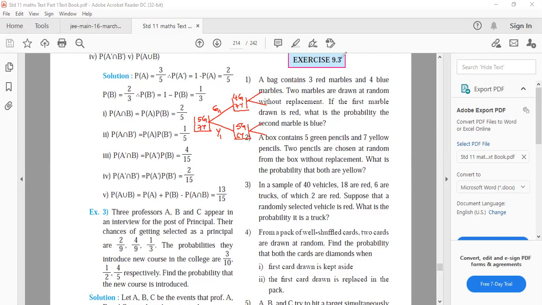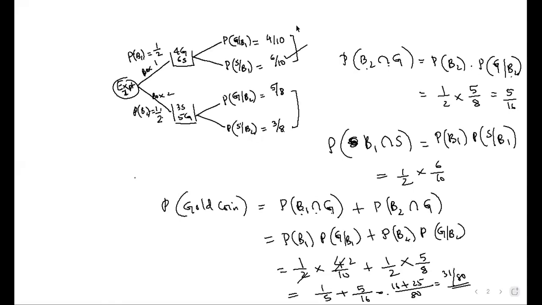Can I take it to my tree diagram? Here I am not able to draw properly. Just tell me once again, how many pencils are there? 5 green and 7 yellow. This was the initial. So the first draw, what is this one? It's easier and nice to understand.